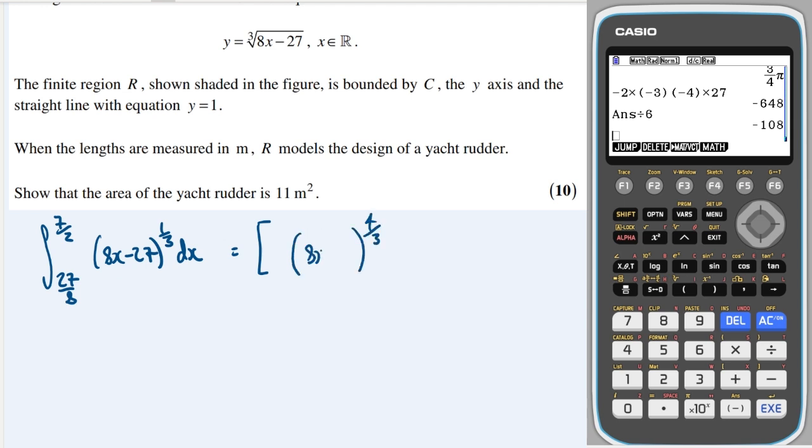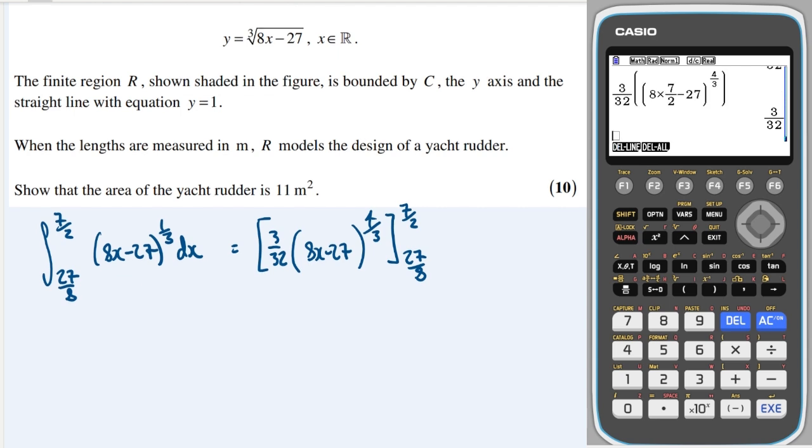Keep the bracket the same. Divide by the new power, and also divide by the derivative of the bracket. So I need to do 1 divided by 4 over 3, and then divided by the derivative of the bracket, which is 8. So I'm going to get 3 over 32, like that, and that is between 7 over 2 and 27 over 8.